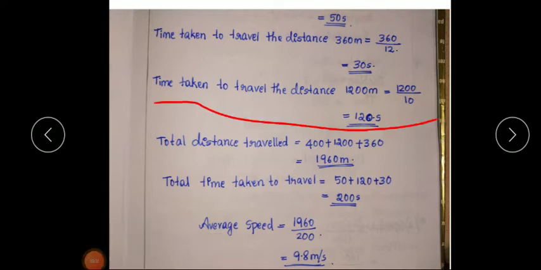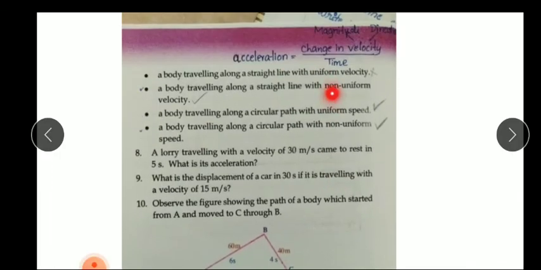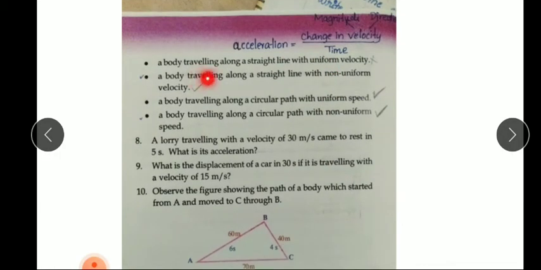Seventh question. Does a body have acceleration in the following situations? Why? First, a body traveling along a straight line with uniform velocity. In this case, the body is traveling with uniform velocity, meaning constant velocity.